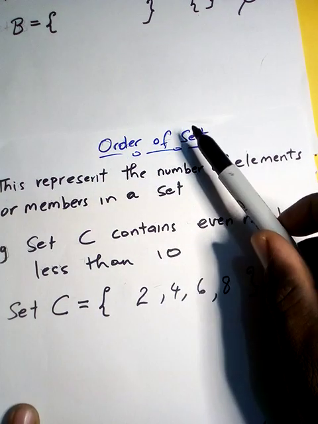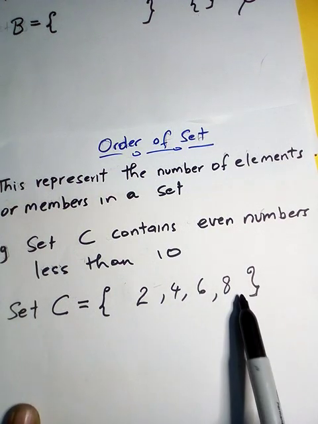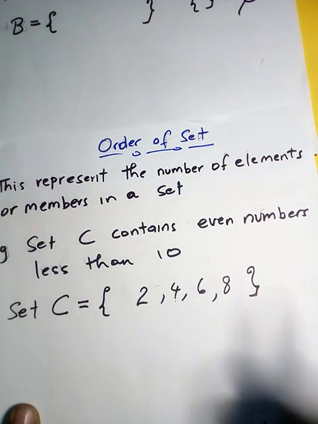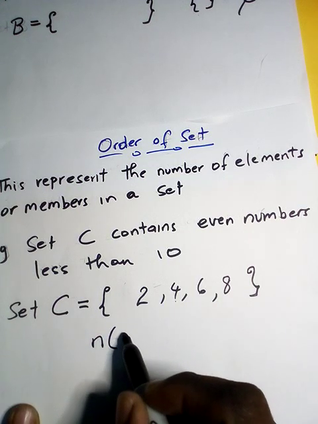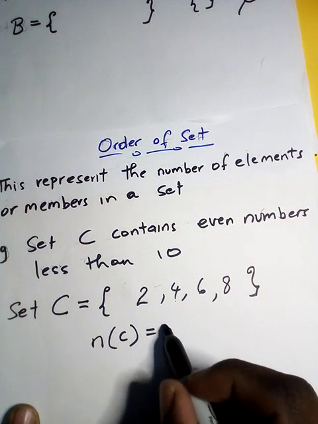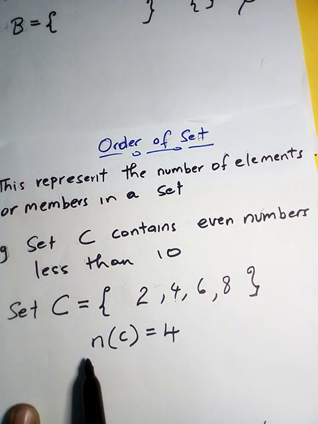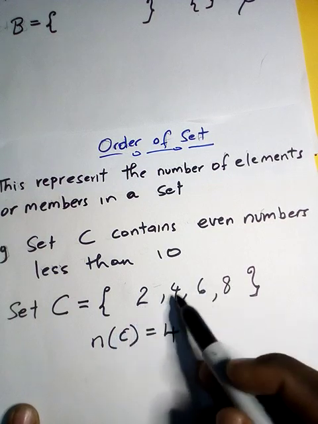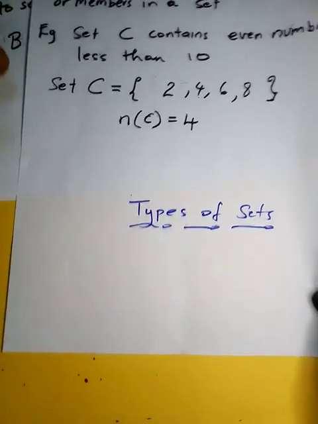But the order of the set, to find the order of the set, we have to count the members. So after we write the set notation, we just count 1, 2, 3, 4. So we write the order like this. So the number of members in set C equals 4. And that's the order. So the order is written like this, n for the number of elements in set C, and we count the elements 1, 2, 3, 4, equal to 4. That's the order. Now another concept we want to talk about is the types of set.